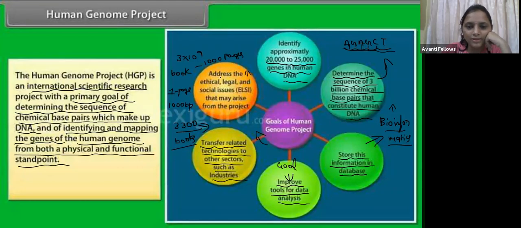Another goal was to address the ethical, legal, and social issues that may arise from this project, guys. We could not simply take a human genome and sequence it, right? If my genome is there, then the secrets of my human body are present in that DNA, so that will lead to some ethical issues, and it is not possible to give permission like that. So dealing with those types of questions is also a goal of the Human Genome Project. Guys, did you understand this?